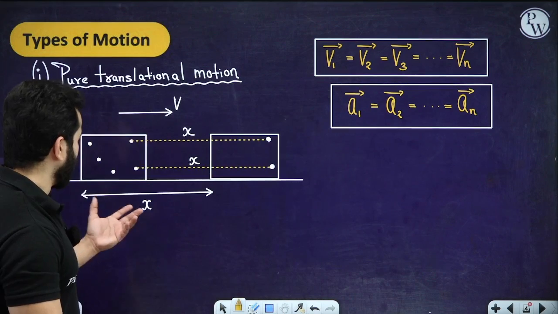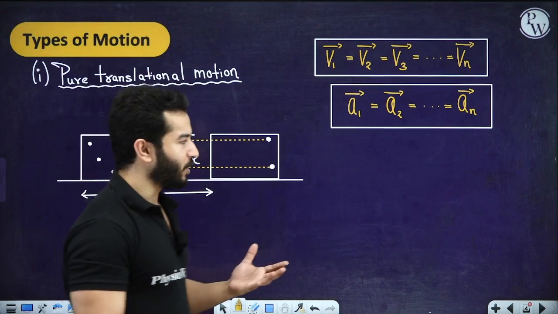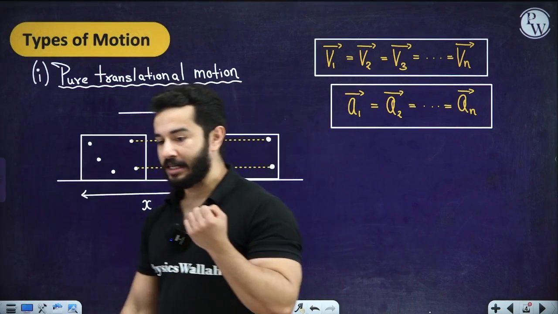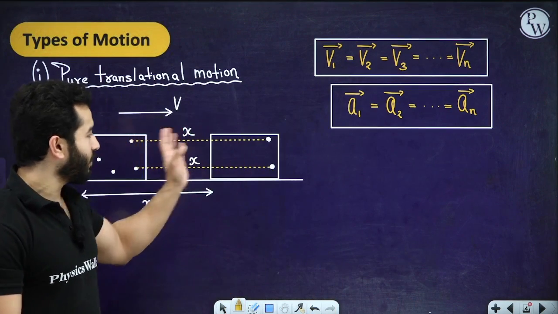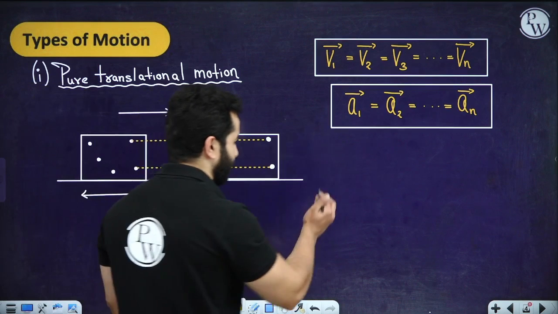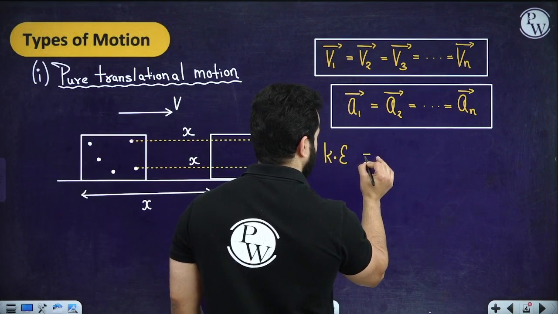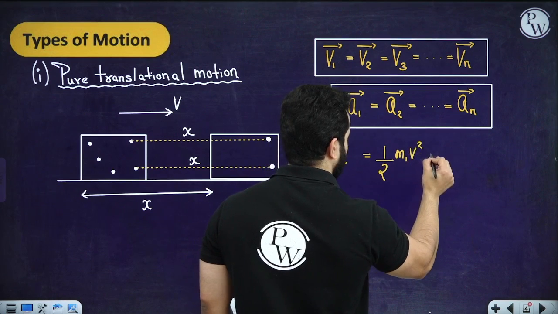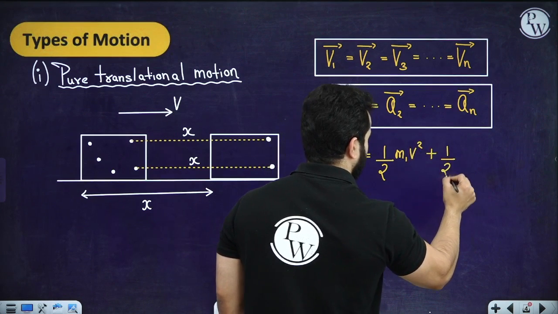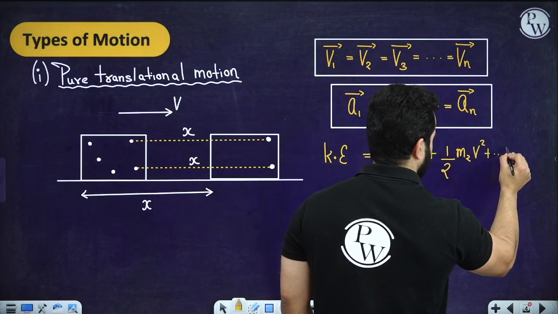And if you want to write any more equations, you can write force equals mass times acceleration. If you want to write the kinetic energy of these particles, you can write half m1 v square. If you want to write the kinetic energy of this rigid body, you can write half m1 v square plus half m2 v square and so on.